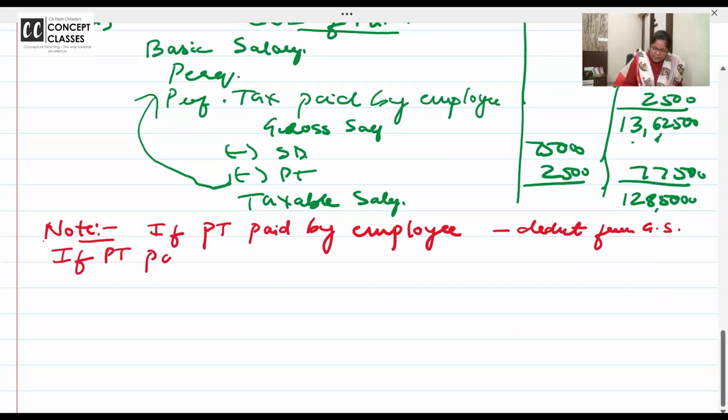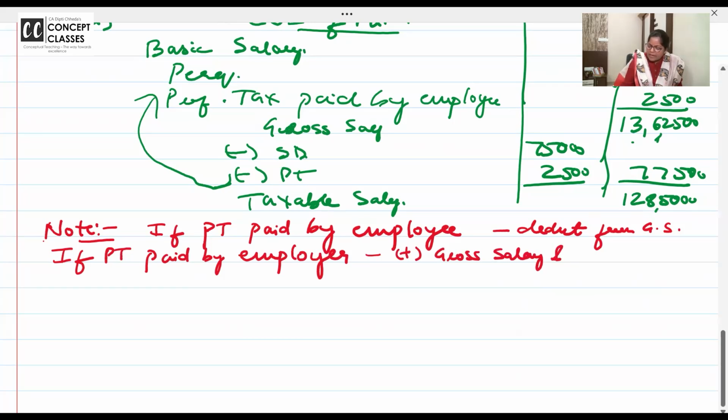If PT paid by employer, add in gross salary and minus from gross salary. You will do both. Ma'am, if I skip, then also my answer will be correct. It will be same. Will I get the full marks? No.